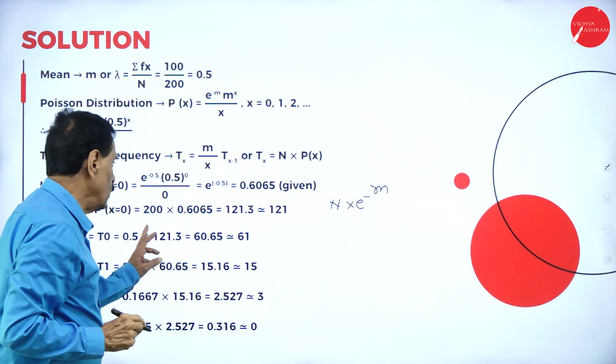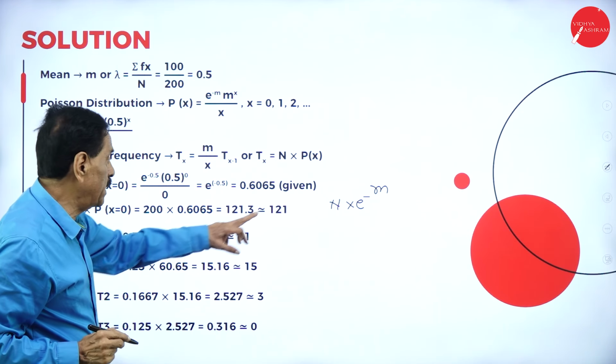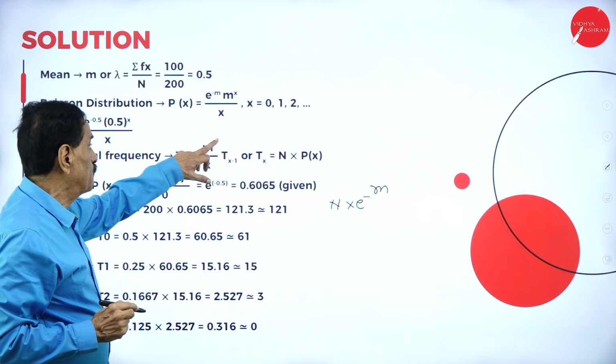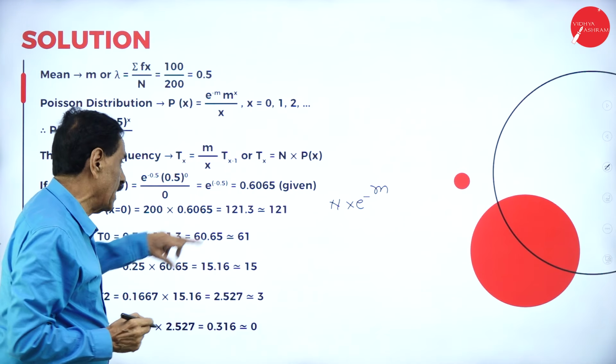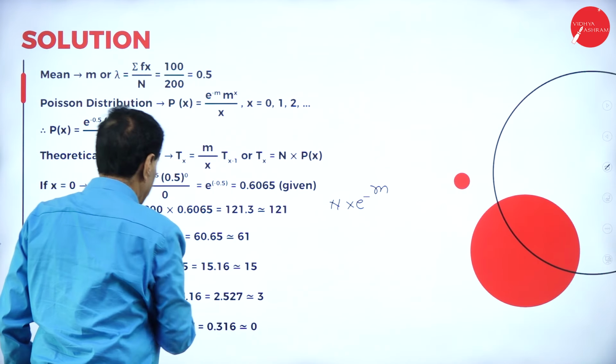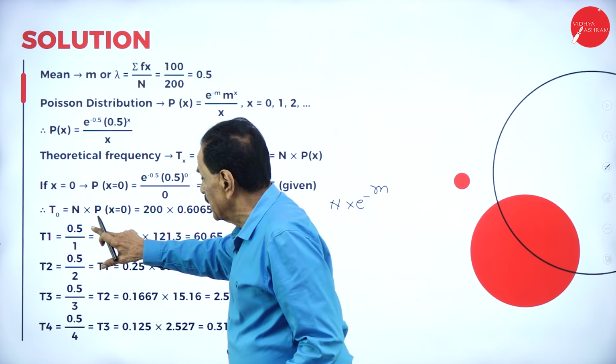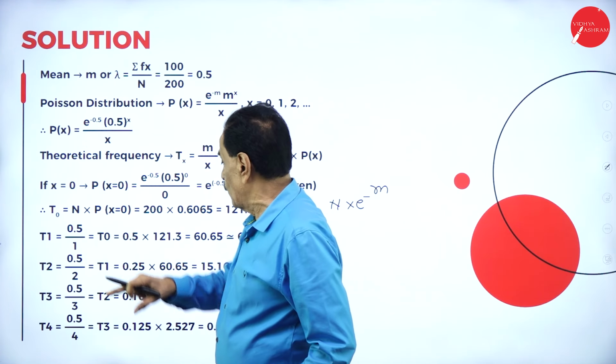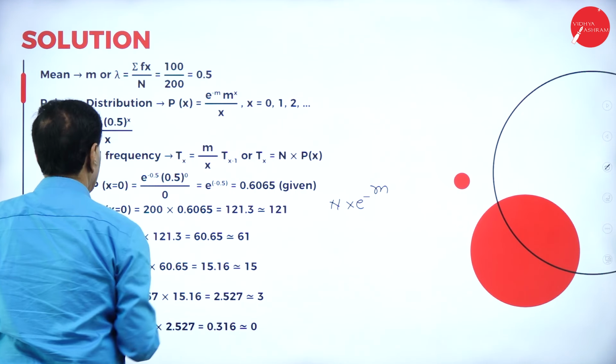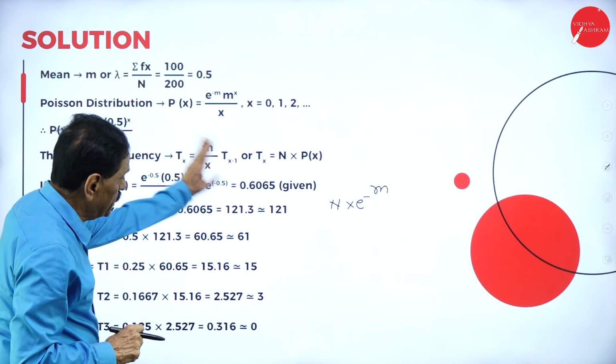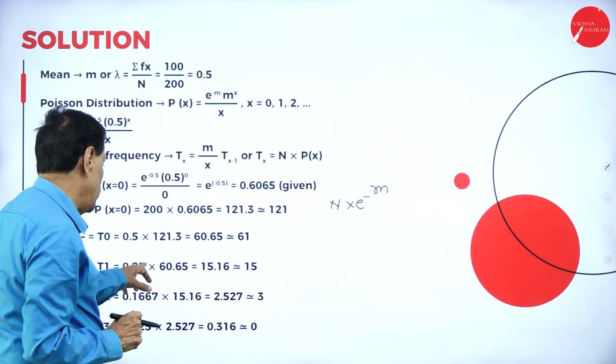N is 200, into e to the power of minus 0.5, which is 0.6065, so it is 121.3. When x is equal to 1, T of 1 is m divided by 1 times T of 0. What is your m? m is 0.5, and T of 0 is 121.3.